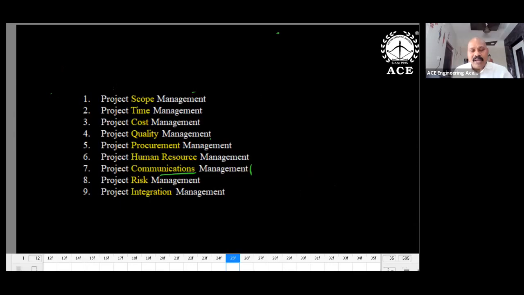Apart from this, for the Project Management Body of Knowledge, PMBOK, you can get the data from the website. Right now, my interest is how to remember the 9 knowledge areas easily. For that only I am giving this slide. What are the project constraints? Time is an important constraint, then cost and quality. There are 3 constraints. Based on these, your scope or goal revolves around these 3 things. So scope, cost, time, and quality are the 4 constraints. These are actually project constraints.